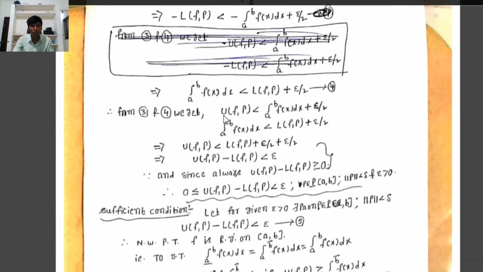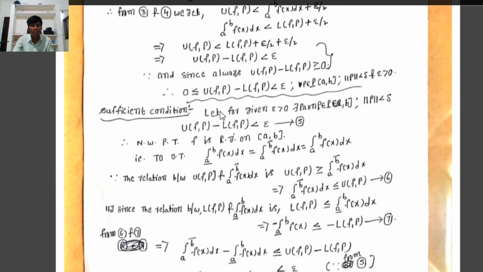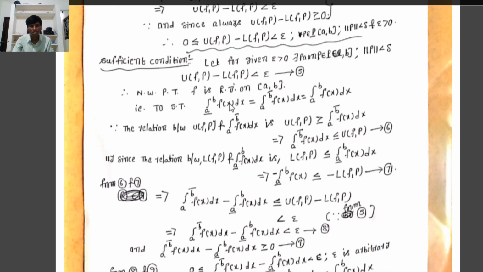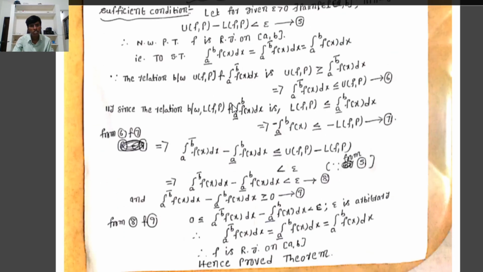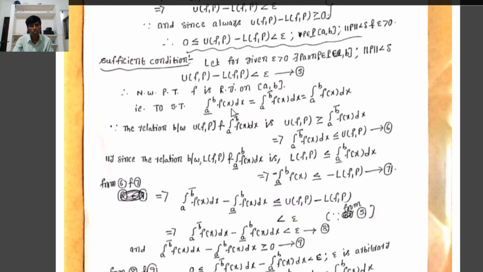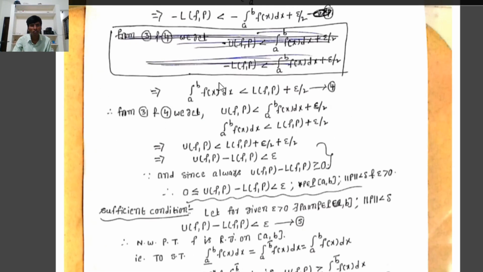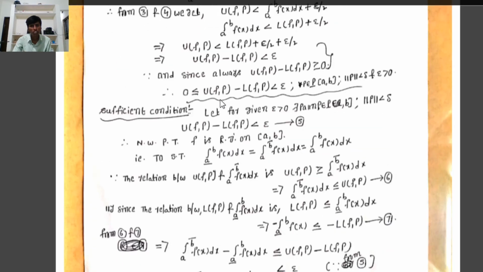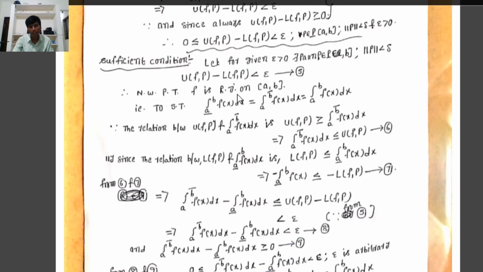This is a very important theorem, giving the necessary and sufficient condition for Riemann integrability. In the next classes we will prove some important theorems using this condition. What is the necessary and sufficient condition for Riemann integrability? For given epsilon greater than 0, there exists a partition P on the closed interval [a, b] such that U(P) minus L(f,P) is less than epsilon. Thank you.